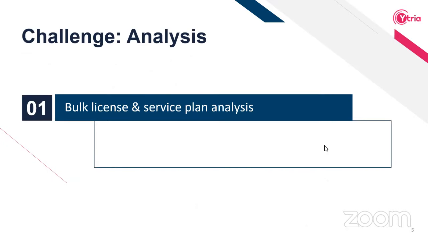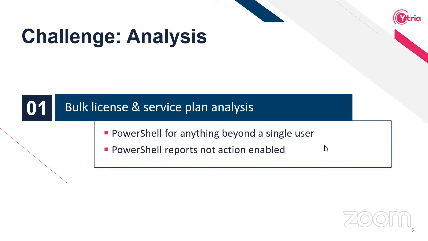Now, some of the challenges that we hear about from customers in terms of managing Office 365 licenses. One of these challenges, which goes with the rest of the administrative tasks in Office 365, is that you don't really have a proper dashboard to look at what your licensing situation is globally. So definitely you have to use PowerShell for anything that goes beyond one user, not to mention that these PowerShell reports are not really action enabled.